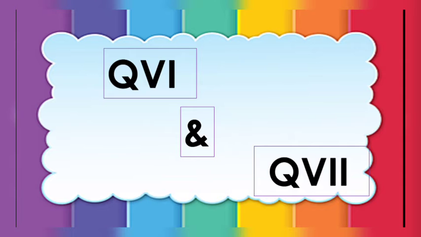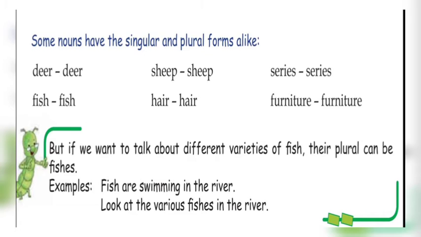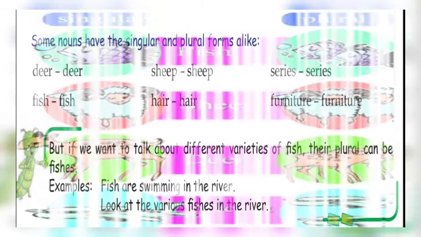As you know, in the previous class we learnt about many singular and plural nouns. Now today we are going to discuss the topic where the plural and singular of a noun remain the same. Some nouns have singular and plural forms alike. Alike means same. Like deer, deer; sheep, sheep; series, series; fish, fish; hair, hair; furniture, furniture. Some more you can see.